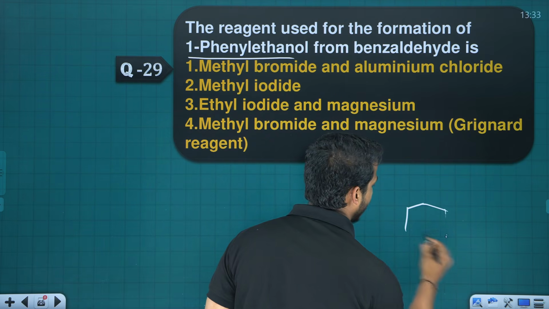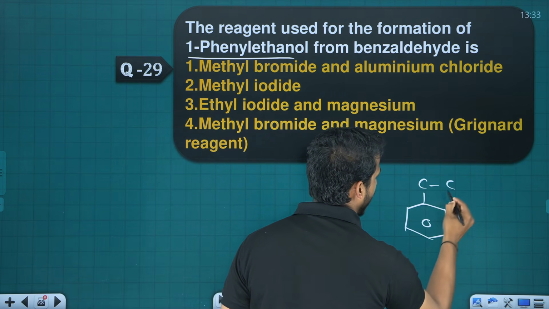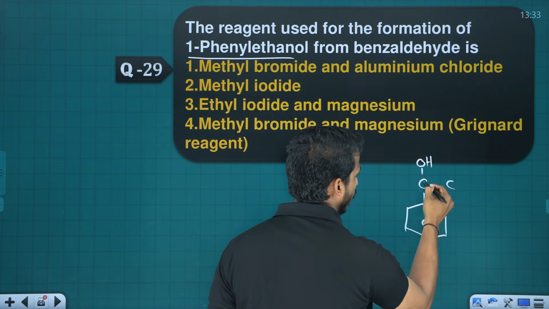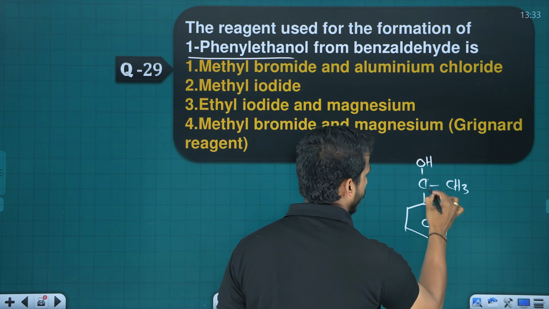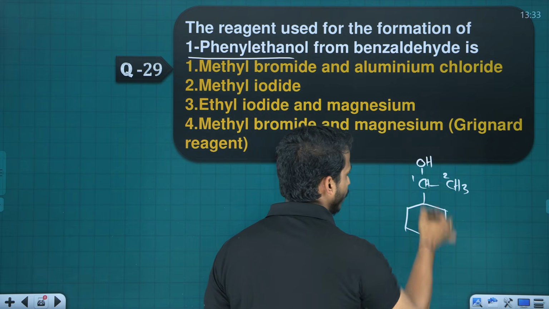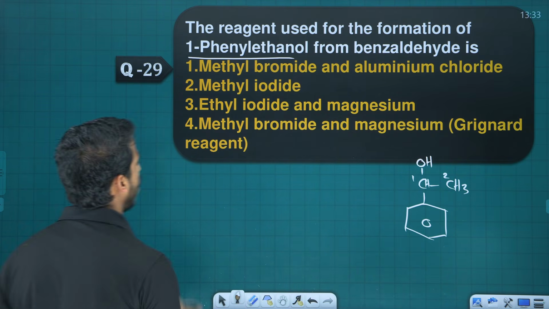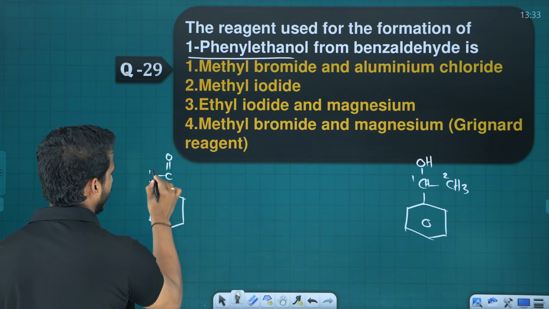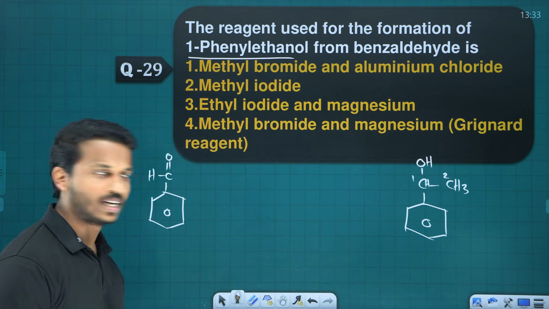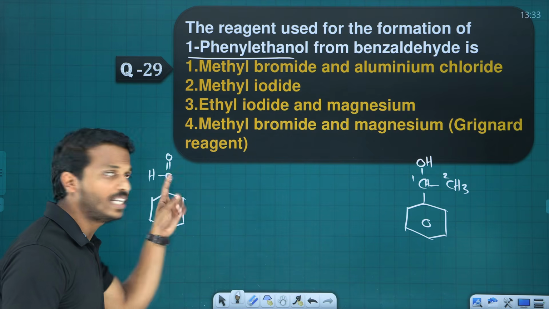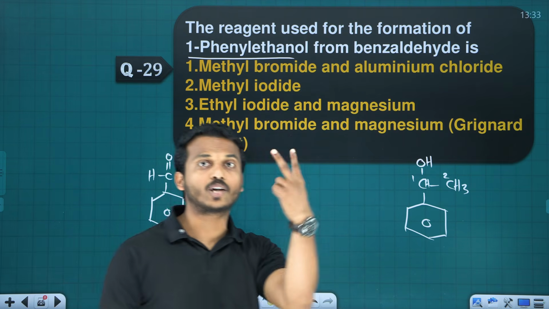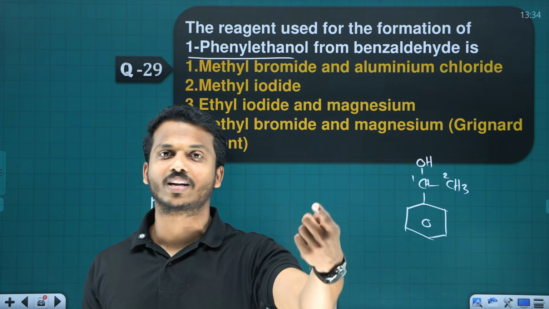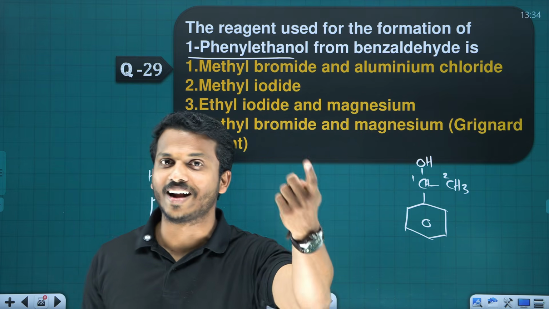Now, the reagent used for the formation of 1-phenyl ethanol. What is that 1-phenyl ethanol? Eth means 2 carbons, 1-phenyl ethanol, right? This is the compound, okay? If you want to get this compound from benzaldehyde, what is benzaldehyde? Benzene with what? CHO. What is the reagent? Here, benzaldehyde has 1 carbon on benzene. But in the product, there are 2 carbons. So we need to add 1 extra carbon, meaning bring the Grignard reagent.